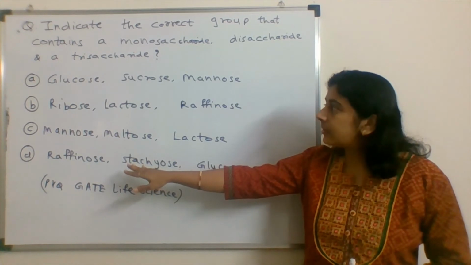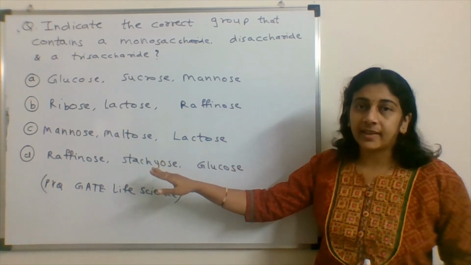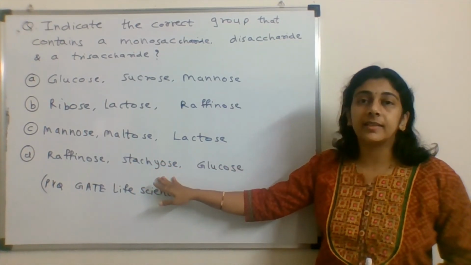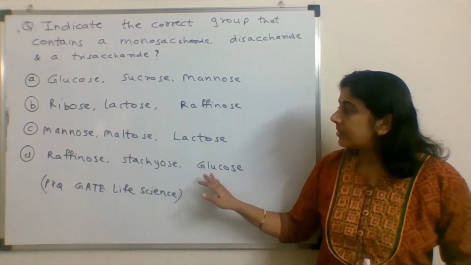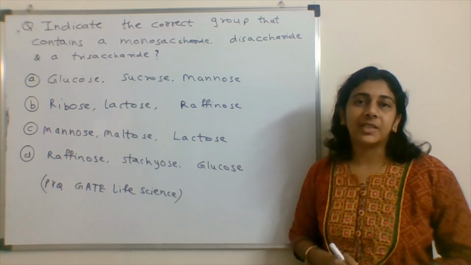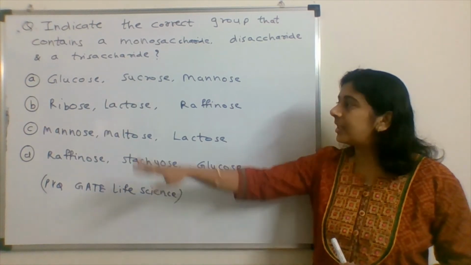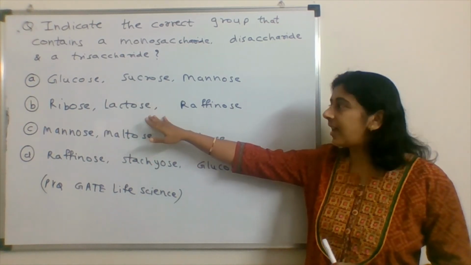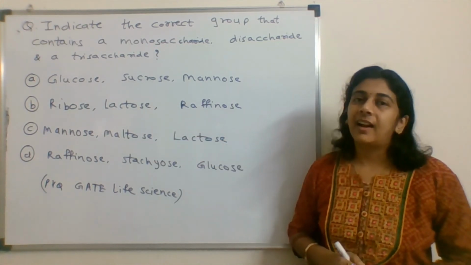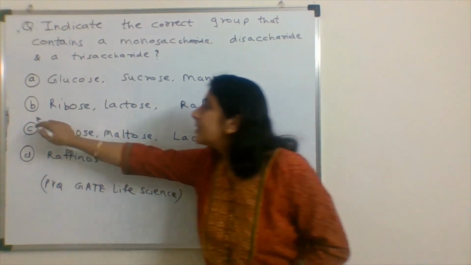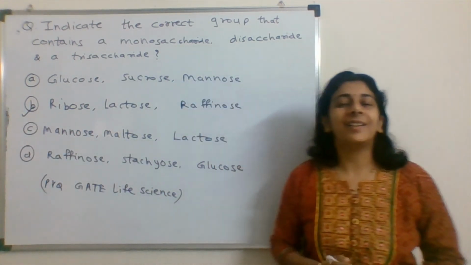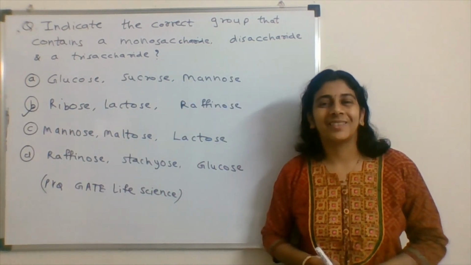In option D, raffinose is a trisaccharide, stachyose is a tetrasaccharide and glucose is a monosaccharide. So here option B must be the correct answer, because here ribose is a monosaccharide, lactose is a disaccharide and raffinose is a trisaccharide type of sugar. So option B is the correct answer for this question.